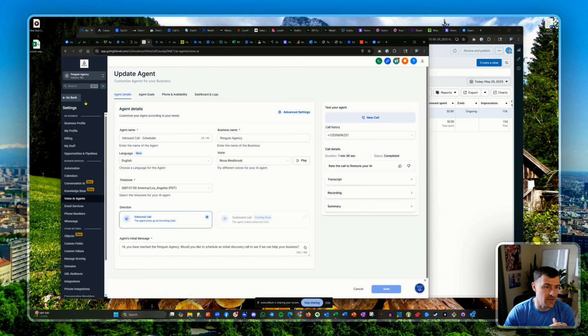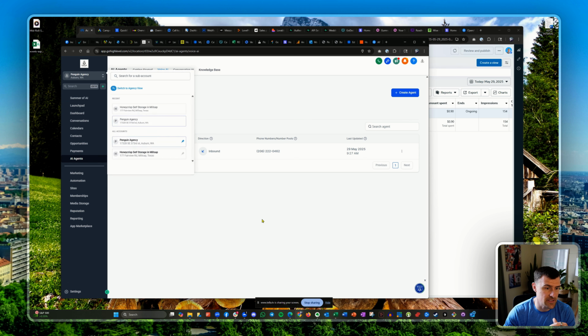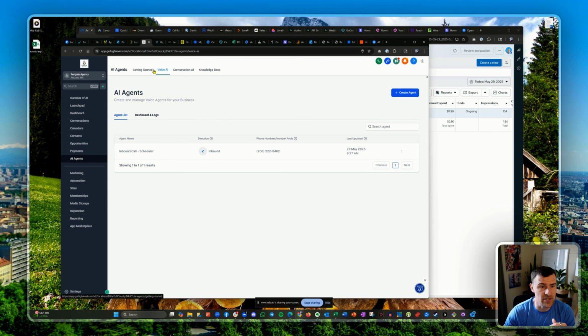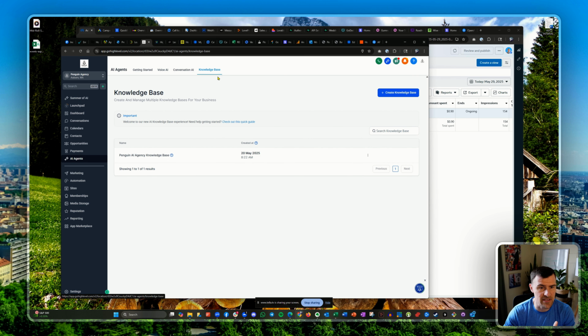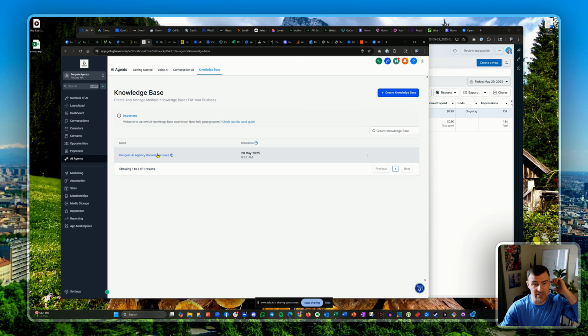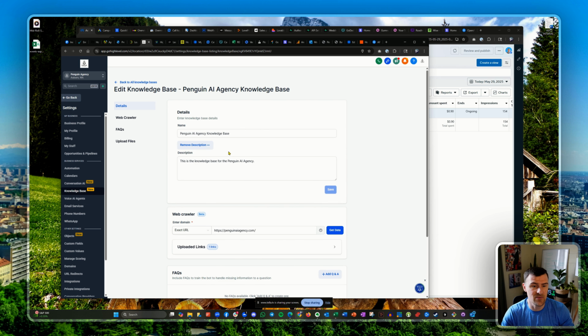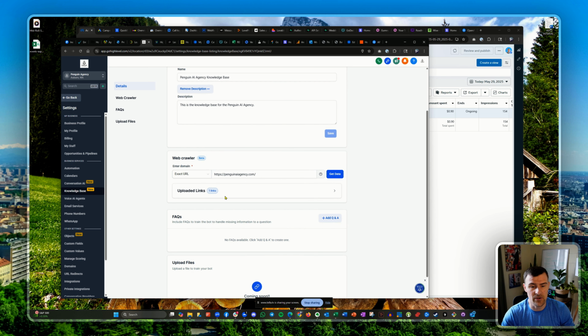So if you go to your business and then you go to AI agents, first you're going to go to the voice AI caller. So there's a few things you need to set up. You need to set up the knowledge base. And the knowledge base is basically what the agent will grab from when they're having conversations and they need to answer questions about your business. What I did was I just added in the URL here so it could scrape it and then take the information from my website and use that as answers.